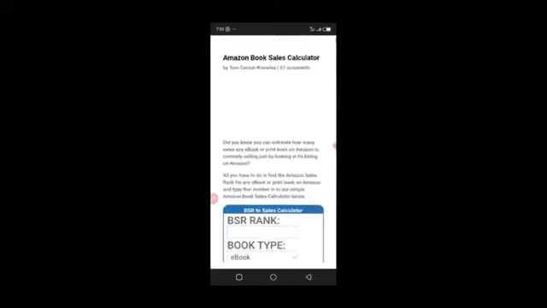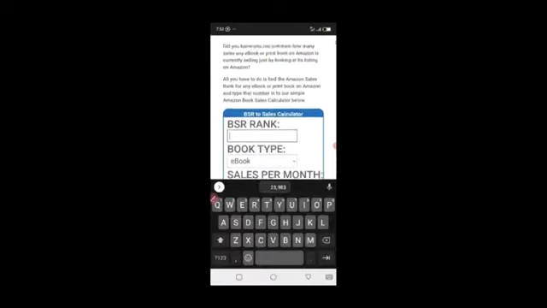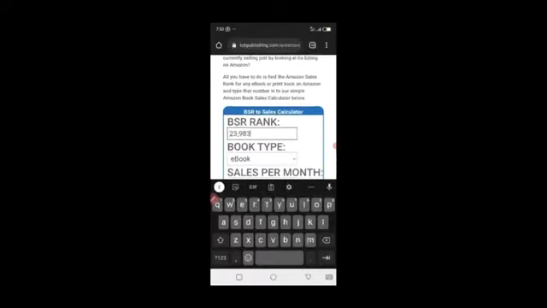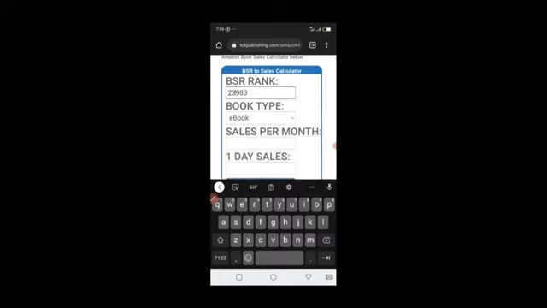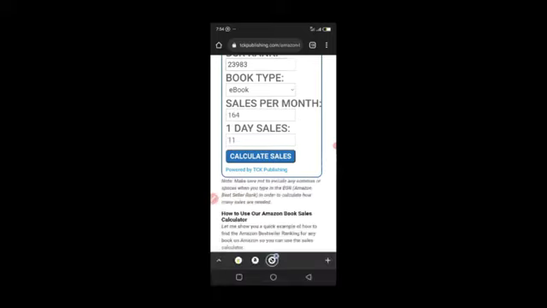So what you want to do is paste what you copied, or you can even take it off the page and just paste it here. Once you paste it, that's 23,983. Just remove the comma that separates the amount so that it's a whole number. Let's leave it at ebook because we're trying to calculate the Kindle, and let's click calculate sales. So this book sells 11 copies per day and 164 copies per month, right?